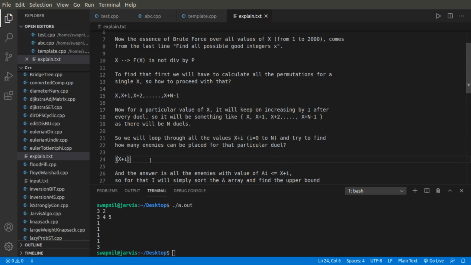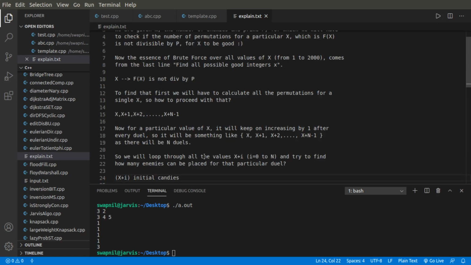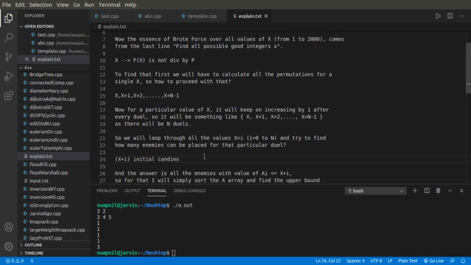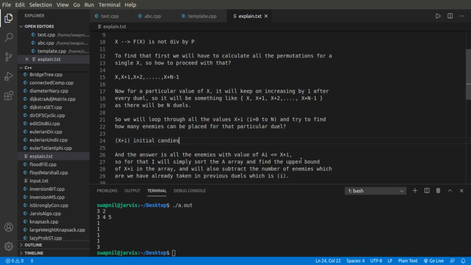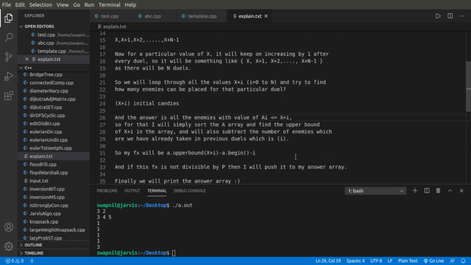So to win this I-th duel in which I am having x plus I number of initial candies, we will have to consider all those enemies which have the value of ai which is less than or equals to x plus I, right? So the answer is all the enemies with value of ai less than or equals to x plus I.